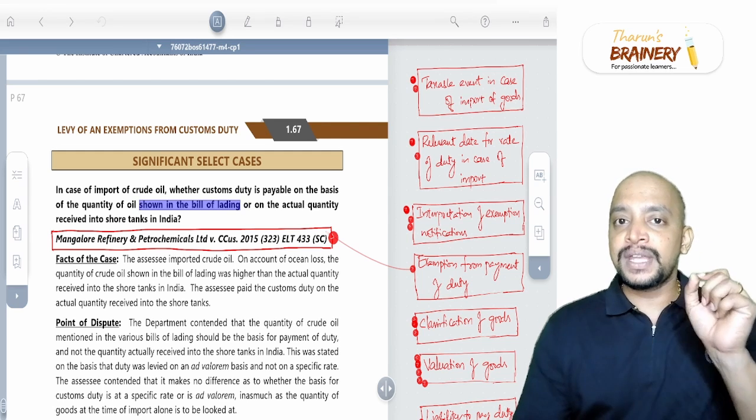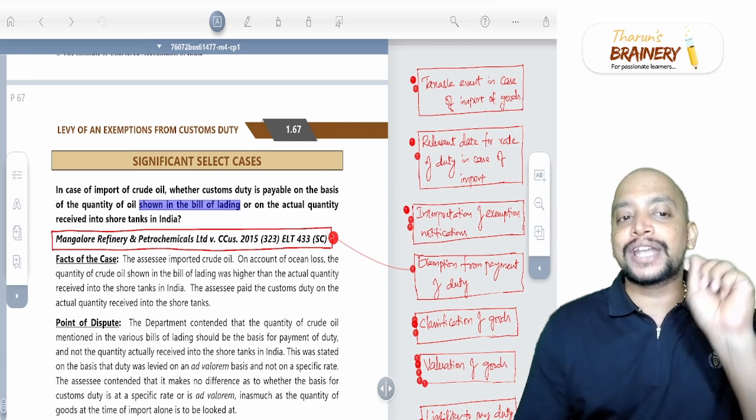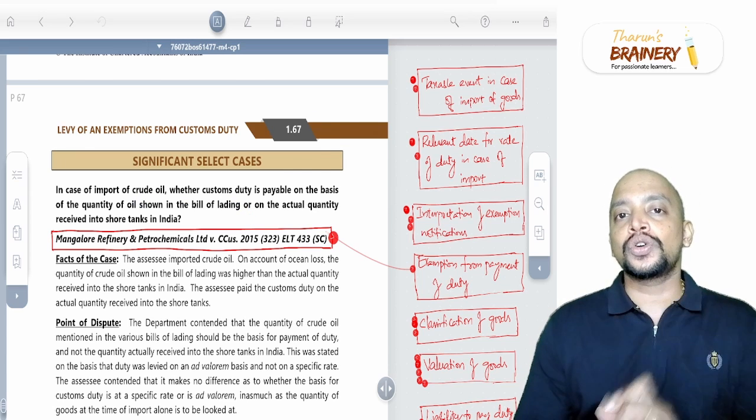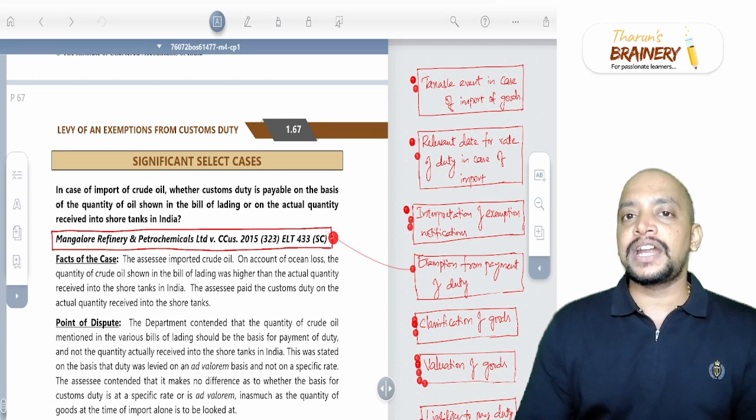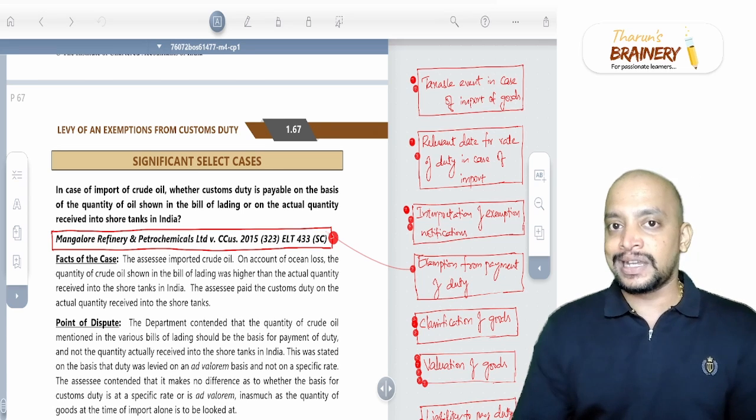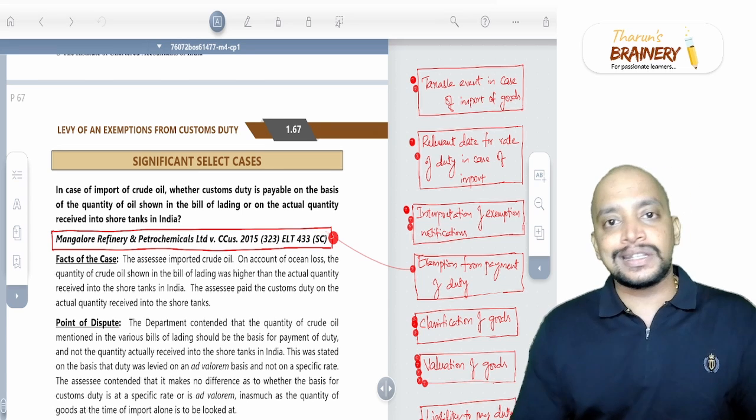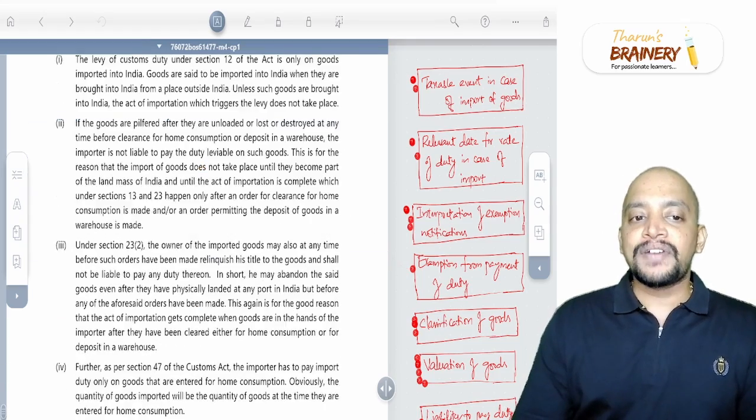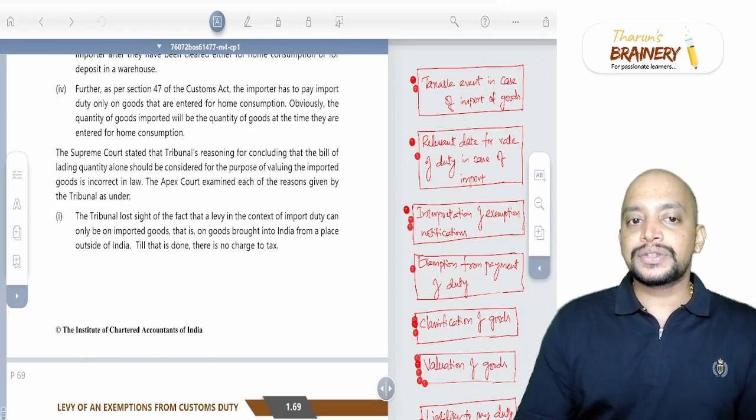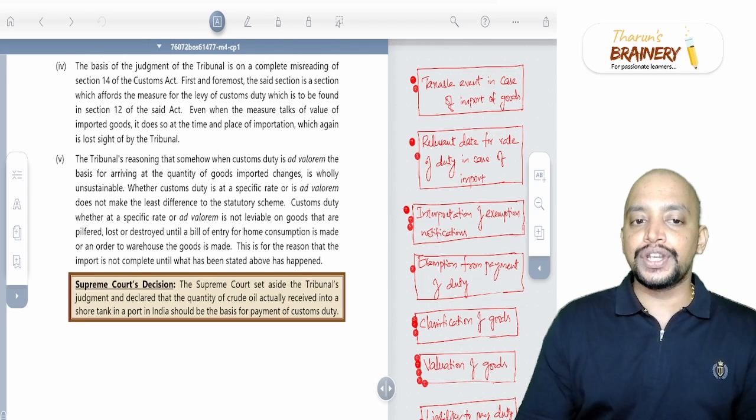bill of lading being the document of title, or the actual quantity received into the shore tanks in India? For this, the Supreme Court in Mangalore Refinery and Petrochemicals Limited is telling that when the goods are lost in transit, first of all, there is no levy. So finally, what the court is telling, that conclusion is what you need to remember.